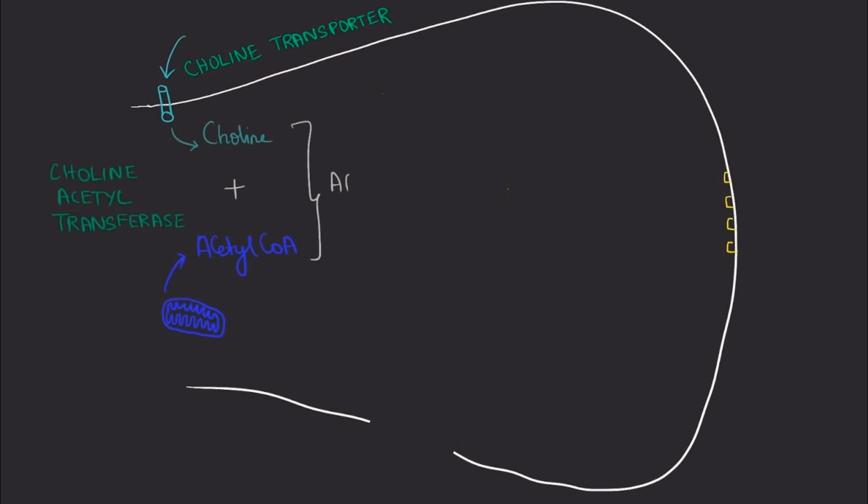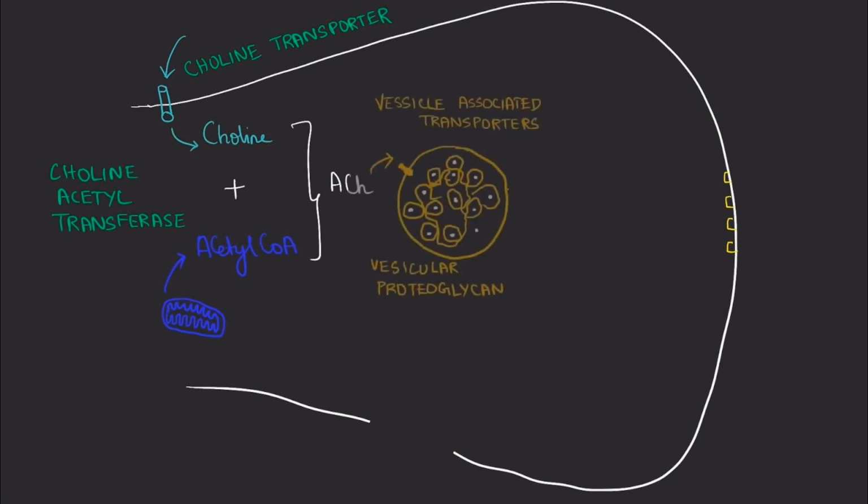First, choline gets into the nerve through a choline transporter, and acetyl-CoA is produced from the mitochondria, which are rich in the nerve endings. Now, choline and acetyl-CoA combine to form acetylcholine by the enzyme choline acetyltransferase. Now, acetylcholine is packed into vesicles by a vesicle associated transporter.